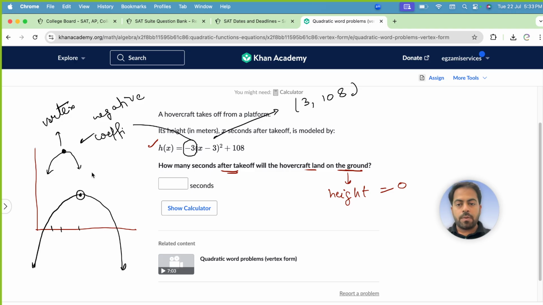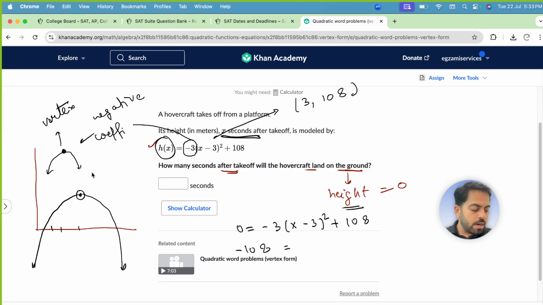So now I need how many seconds after, and x is the seconds here. So I need the value of x for which the height is 0. So in place of height I'm going to put 0, and then I will solve it for x. To do that, first I will take 108 to the left side, and it becomes this. Then I will divide by -3 on both sides. So these two get cancelled, right? x minus 3 whole square.